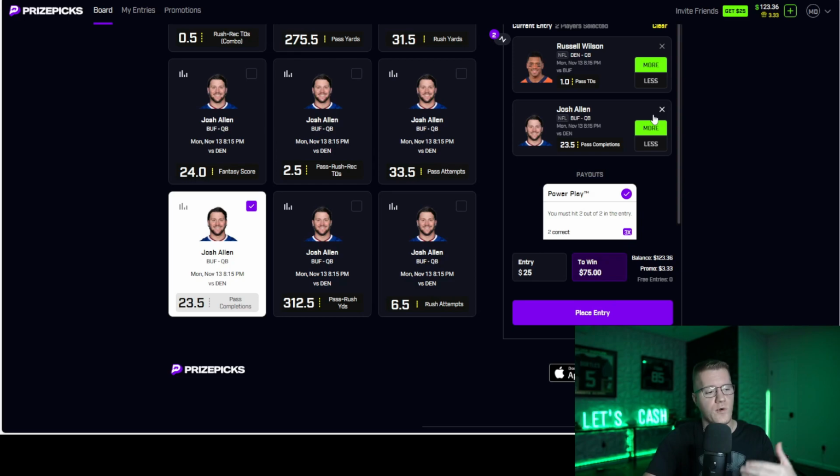And the same thing applies for 6-man flex slips. So over passing completions is positively correlated with Russell Wilson. It's pretty straightforward, right? The better that Russell Wilson is doing, the better Josh Allen has to do, and vice versa, right? So at least based on the spread here, Josh Allen's probably going to be playing from ahead, which means Russell Wilson's going to be forced to throw the ball more. These two quarterbacks are positively correlated.